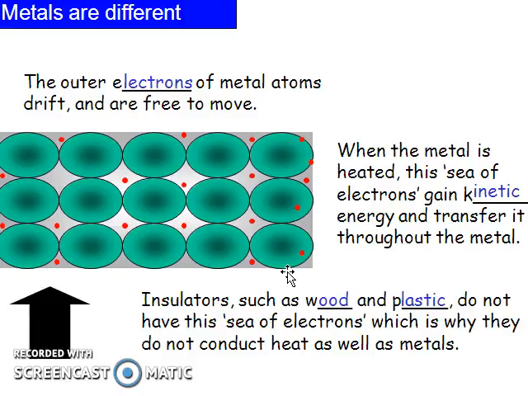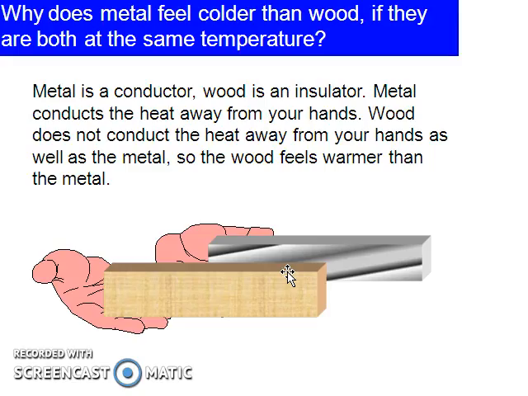That is why wood and plastic are insulators, and they do not transfer heat through conduction.